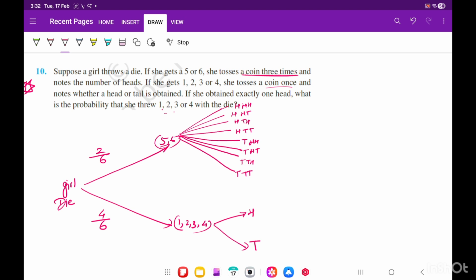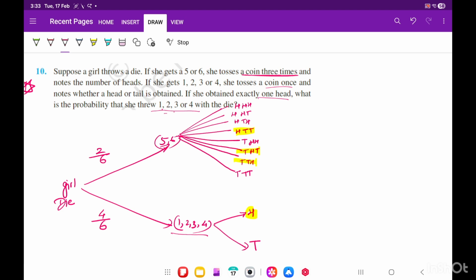Theek hai. Now they are saying she is getting exactly 1 head. The chances of 1 head are maybe this, or maybe this, or maybe this, because the others may be 3 heads or 2 heads or maybe 0 heads. So only these 3 cases, correct? 1 head, or maybe this one also 1 head. So they are saying she gets 1 head. What is the probability that she had thrown 1, 2, 3, 4? Means the second case, this one is preferable.